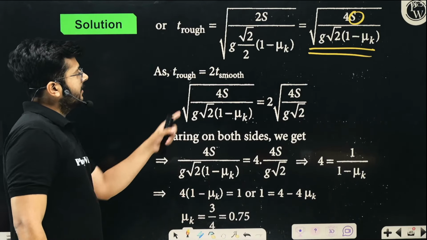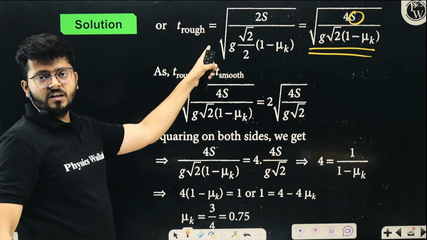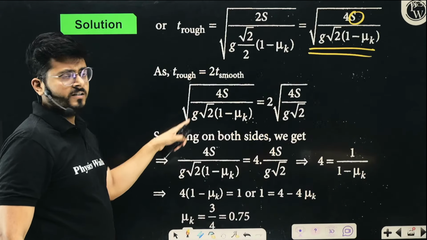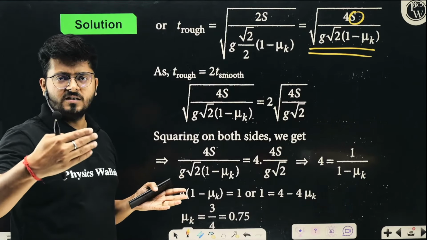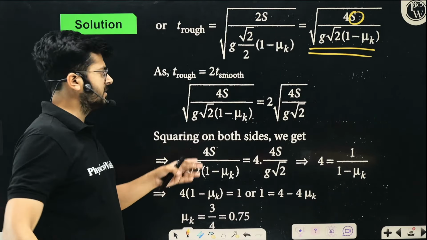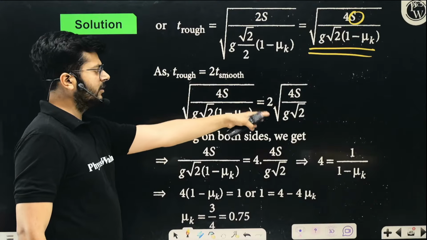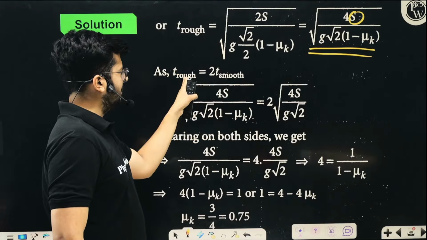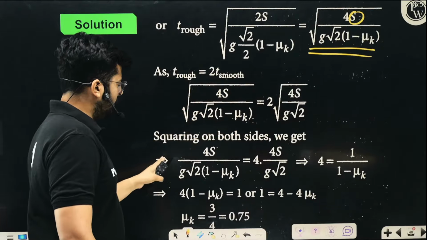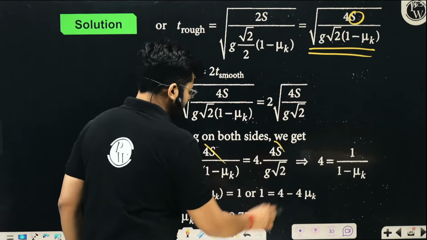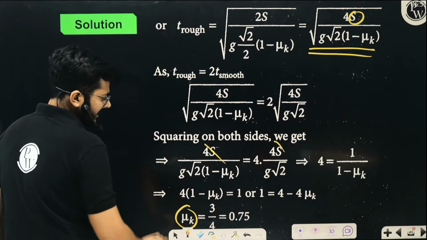Think about it, right? So you have calculated the time on the rough surface. You know the time on the smooth surface. You know the time on the rough surface. Now in the question they are giving you that the time on the smooth surface is half of the time on the rough surface. So you just put the values. Time on the rough surface is 2 times the time on the smooth surface. Just put all the values and you can cancel out s and s from both sides and solve it further. You can get the value of mu.